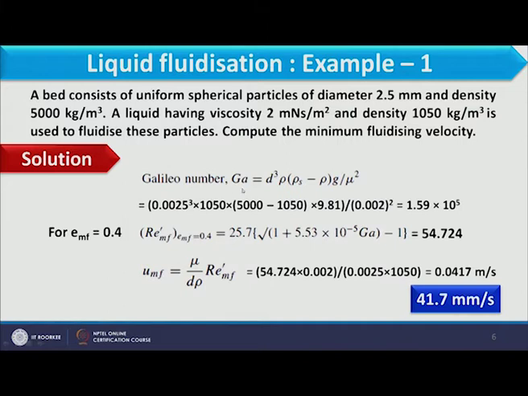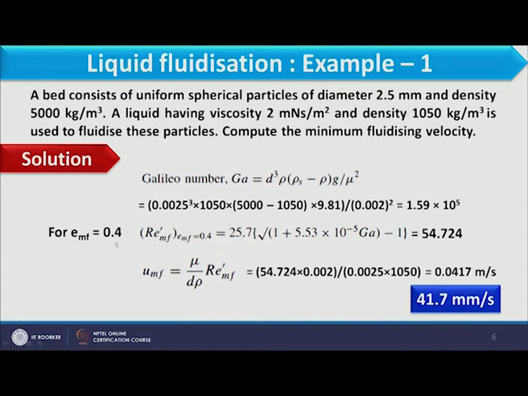Therefore, first of all we will proceed to calculate Galileo number, and that is Ga equal to d cube (rho s minus rho g) by mu square. Putting all values over here: diameter we know, density of fluid and particle we know, viscosity of fluid we know. Considering all values, we can calculate Galileo number as 1.59 into 10 to the power 5. So, Reynolds number relates to Galileo number for spherical particles in this equation, where Reynolds number mf is the Reynolds number at minimum fluidizing condition.